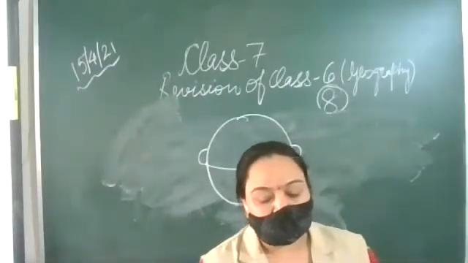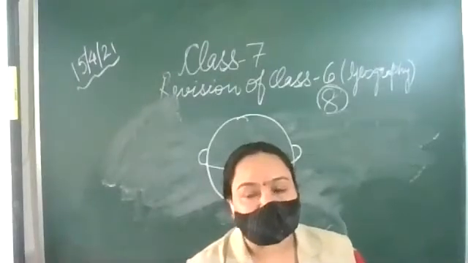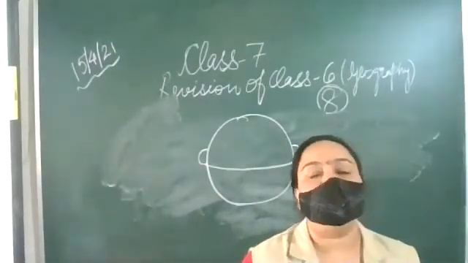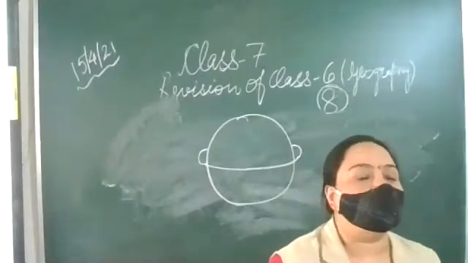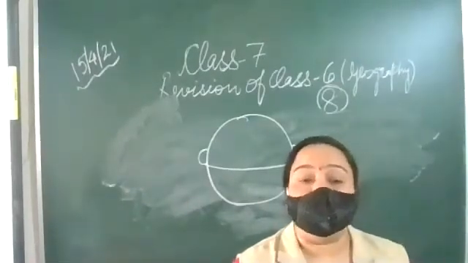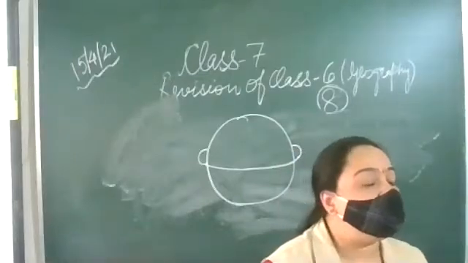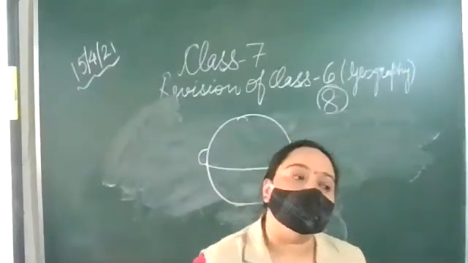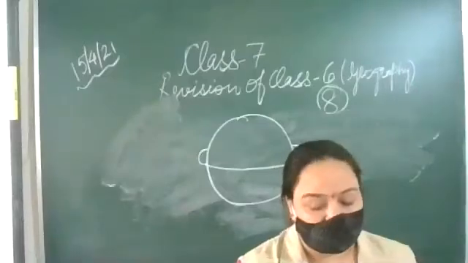The moon is the closest satellite, or you can say any heavenly body which is nearest to the Earth is the moon. You can see it is so large. Why can we see the moon so large? Because it is the only heavenly body which is closest to the Earth.